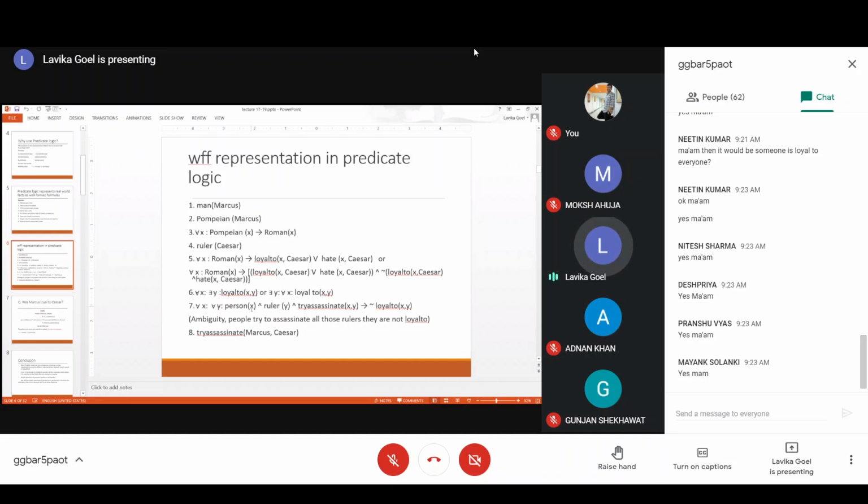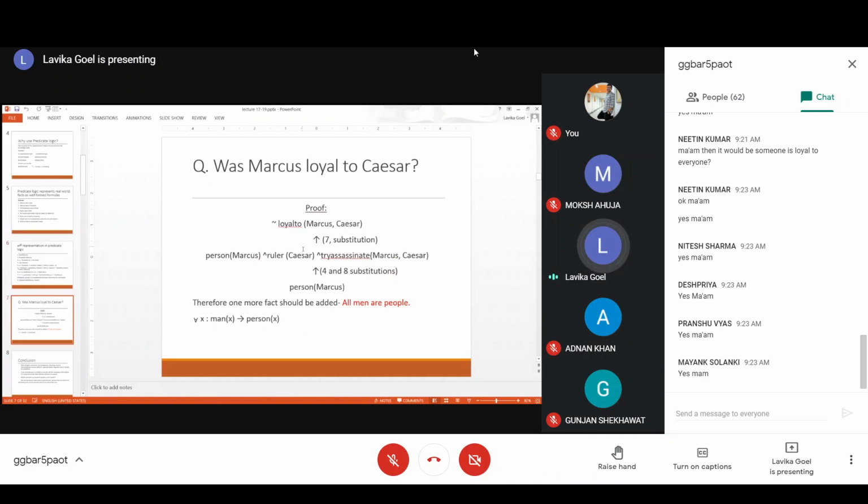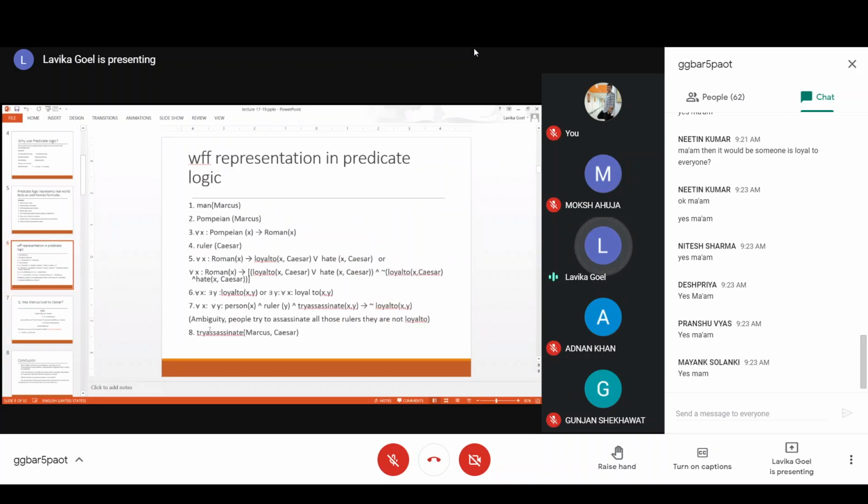Fine. So that means, after substituting, what you will get finally: see, the fact is person(X) intersection ruler(Y) intersection tryassassinate(X, Y), correct? So your fact would become person(Marcus) intersection ruler(Caesar) intersection tryassassinate(Marcus, Caesar), right?